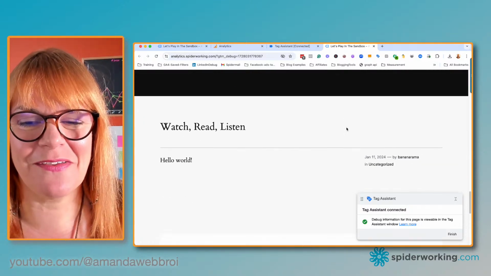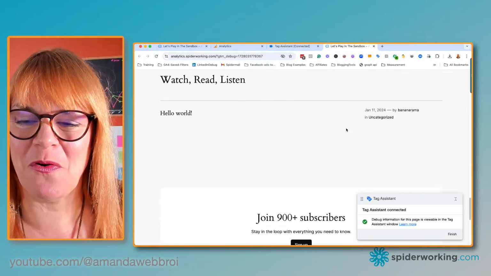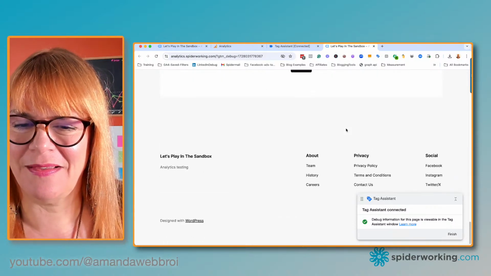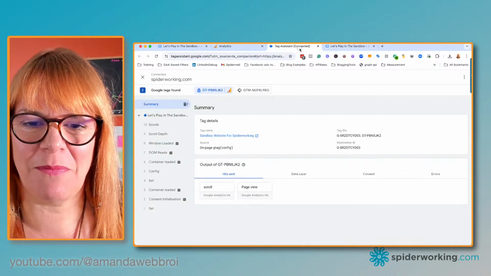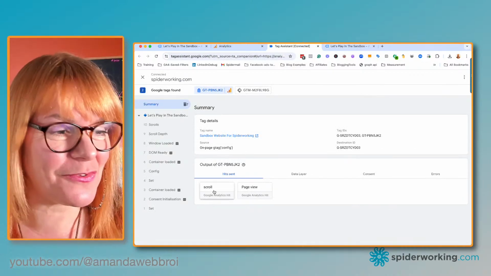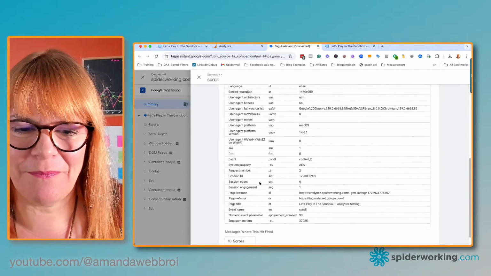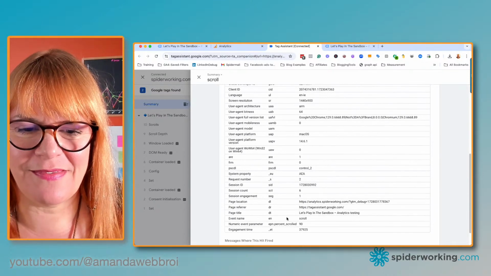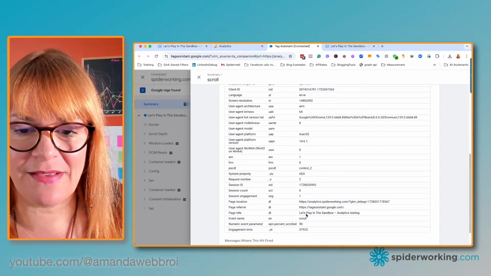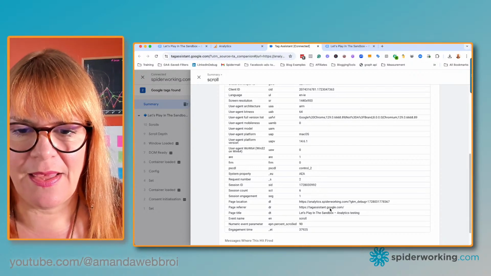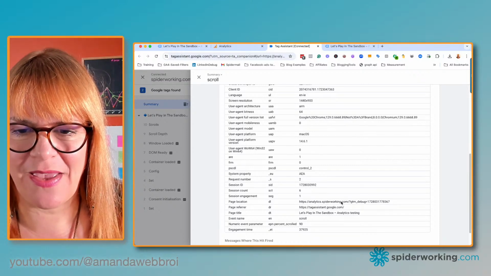So I'm going to keep scrolling because we need to get 90% before that scroll triggers. Great. Okay, so I've got to the bottom of the page and yeah, we can see the scroll event has triggered. Great. And if I look down, I can see that there's a couple of things here. We've got the page title and we've also got the page location.